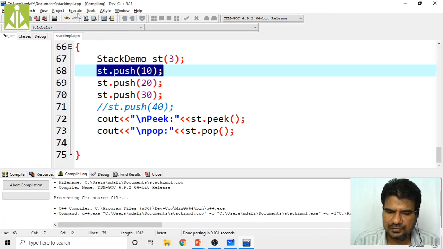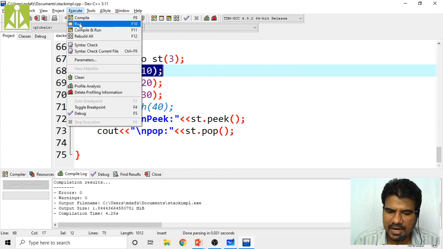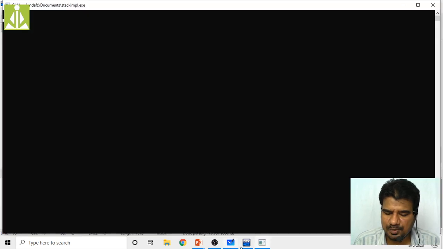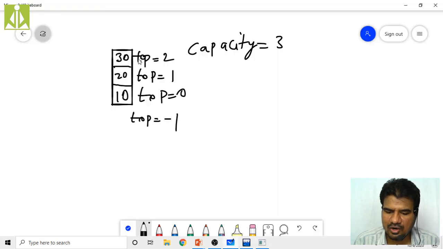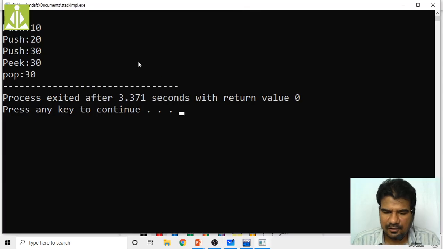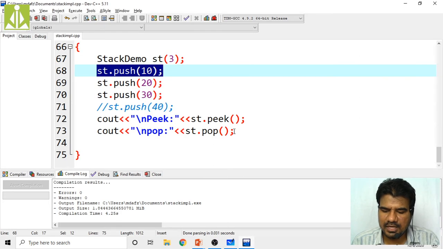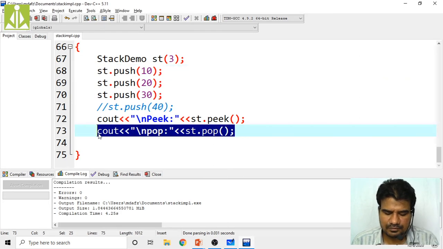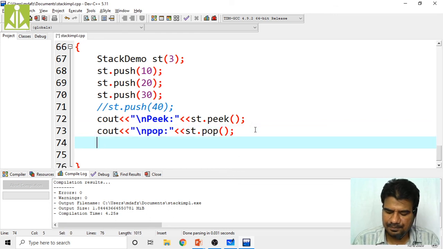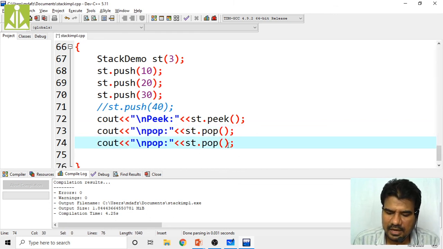So go check execution, sorry, compilation successful and execution. So it is going to pop this top of the stack. When you are calling the pop on this stack, it is going to pop this first element, the 30 element. Okay, so as you can see, popped 30. Call one more time. Call that pop one more time. So to pop the second element, Control C, Control V. Okay, we are popping the second element.